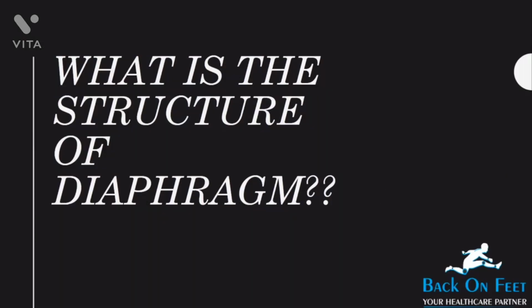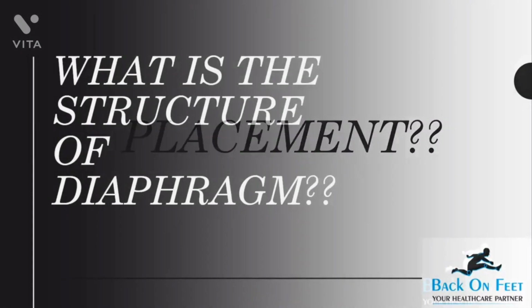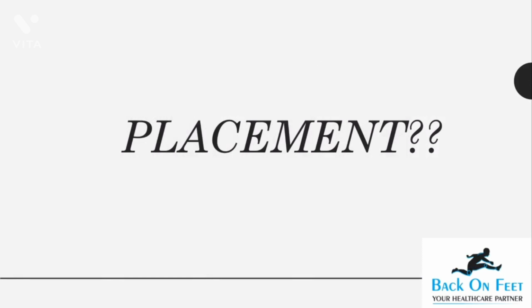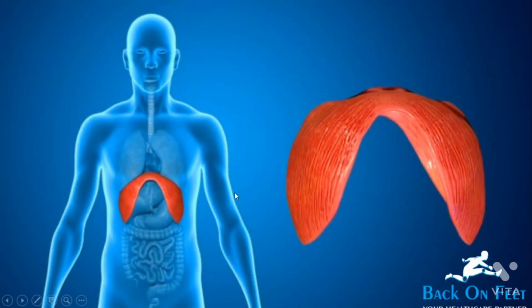So as I told you, we'll be talking about the structure of the diaphragm. Now, where is the diaphragm exactly placed? It is placed at the end of the thoracic cavity and just above your abdominal cavity. So it can be said that the diaphragm divides your thoracic cavity from your abdominal cavity.